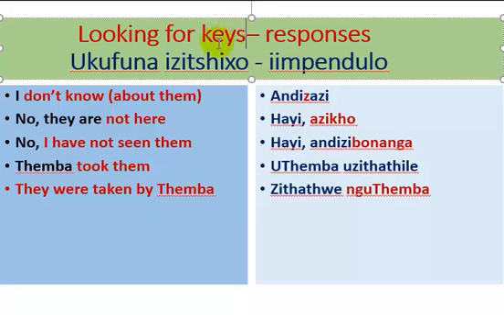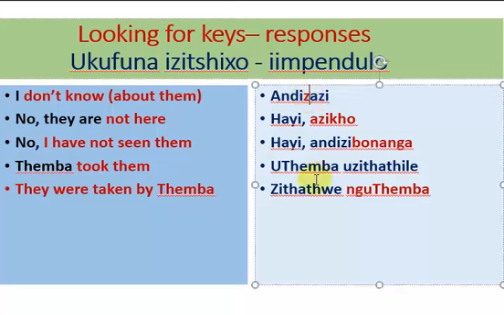Looking for keys, responses. Izichixo, impendulo. I don't know about them. Andizazi. Not andiziazi, but andizazi. We just dropped the I. Remember, all negatives begin with a. So here we have, they are not here. Azikho. I have not seen them. Negative. Andizibonanga.